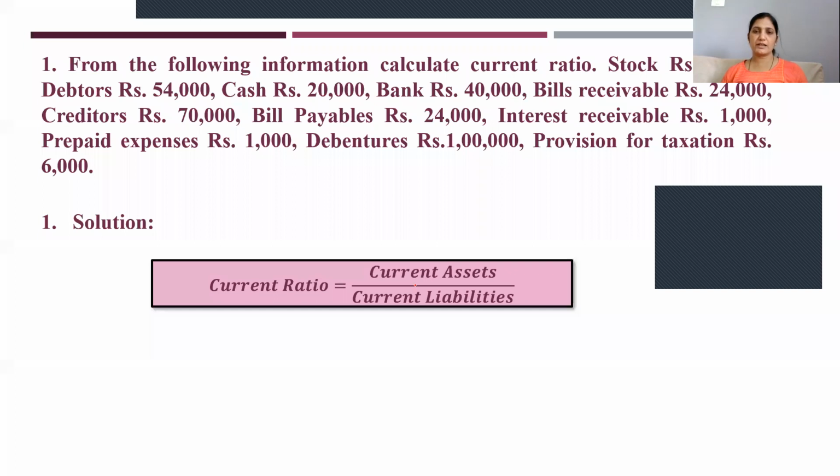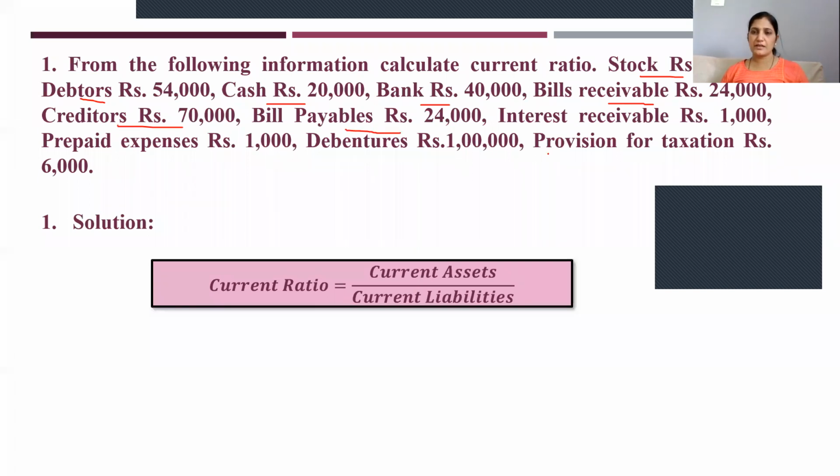Now in this, you have to tell me what are current assets and current liabilities. Stock is a current asset. Debtors, current assets. Cash, current assets. Bank, current assets. Bills receivable, current assets. Creditors is liabilities.